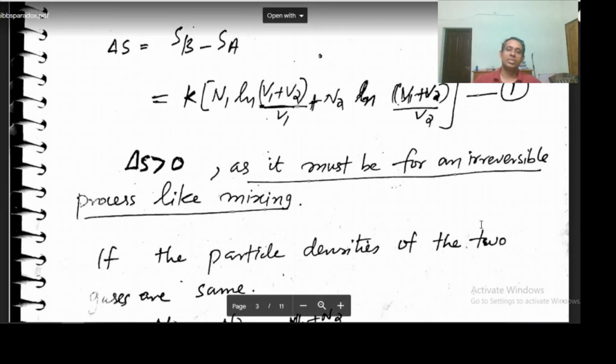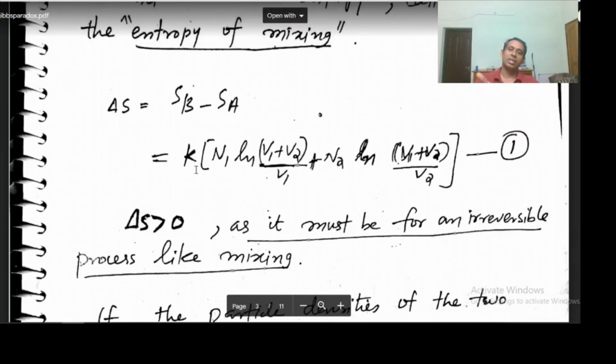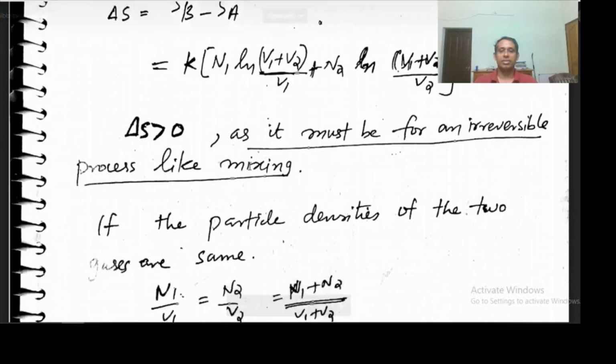The entropy is increasing, which is true for an irreversible process like this type of mixing. We are mixing two different types of gases, which is an irreversible process. We cannot reverse it, and the randomness is increasing. So the entropy should increase. So delta S is positive, and we are getting the expected result here.